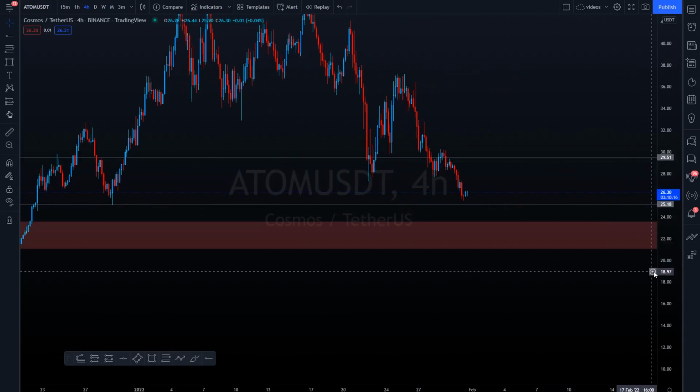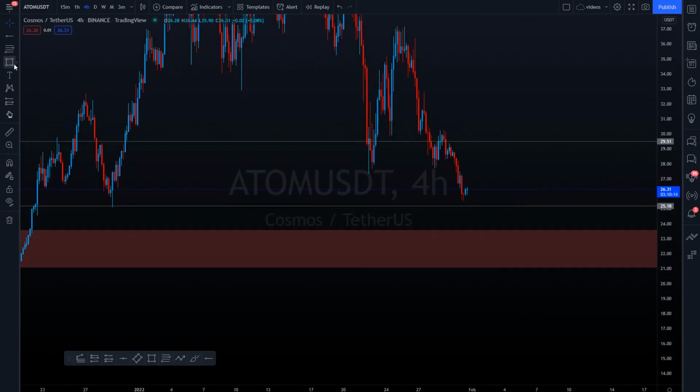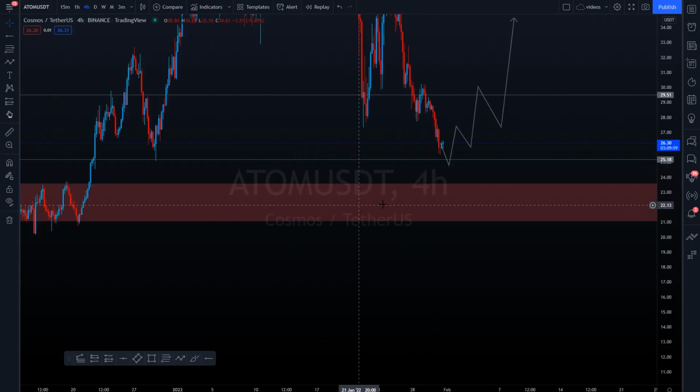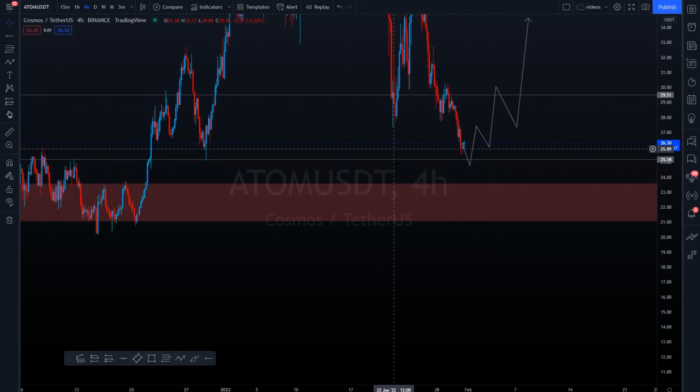29 will be the pivot point in my opinion on Atom, meaning that let's say we go down here, we do a swing failure pattern, we do go up, we hold a high range. If we can get above 29.5, that would in my opinion mean that we are probably reverting trend. This would be one of the bullish cases.